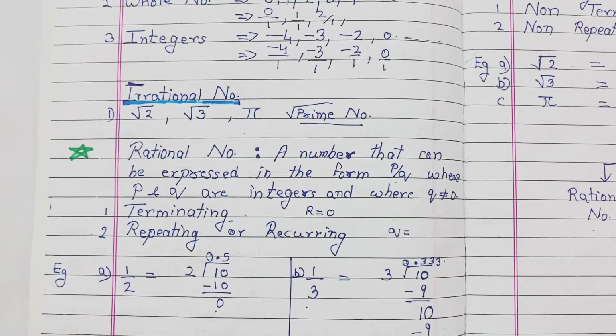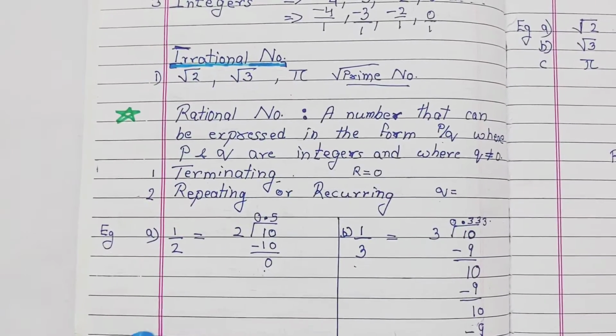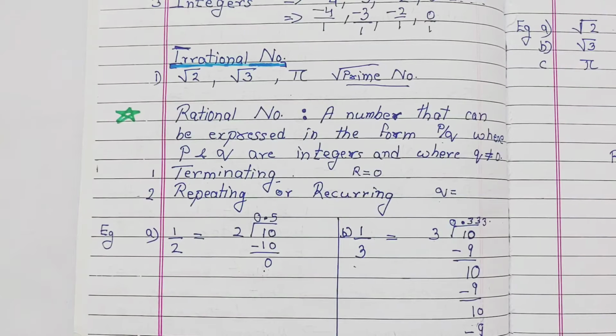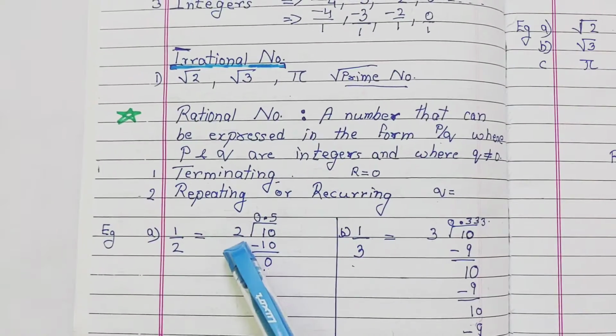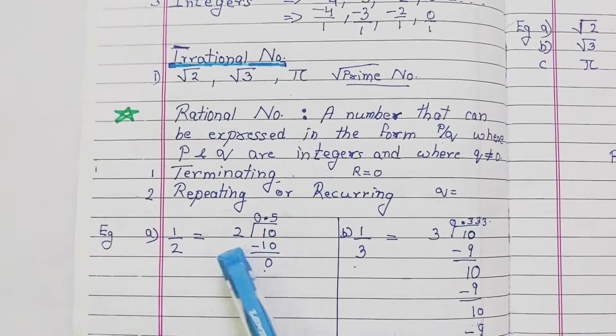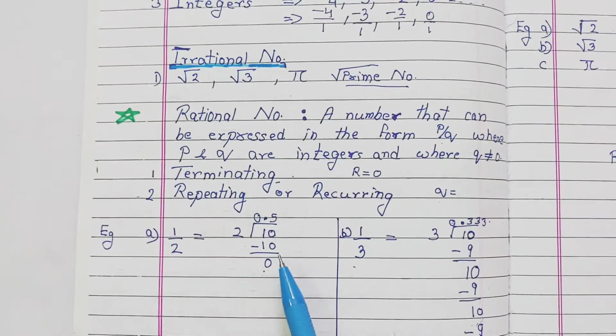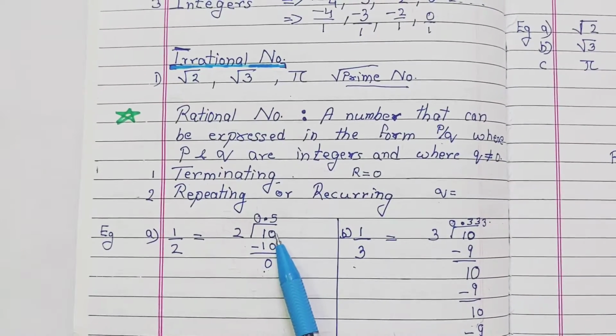To understand these two conditions for rational numbers, I'll start with an example. Suppose 1 by 2 is given to you and you are asked whether this is a rational or an irrational number. How will you see? You have to divide 1 by 2. It is difficult to divide 1 by 2, so we put a decimal here, and place a 0.